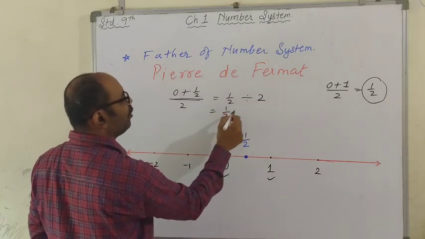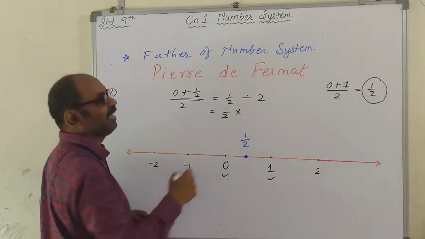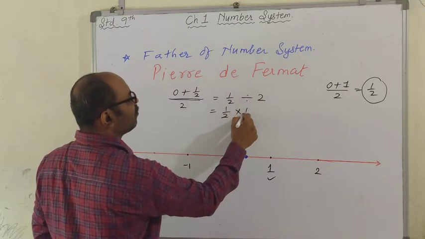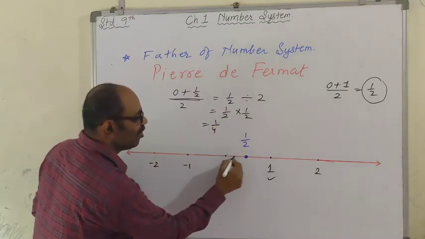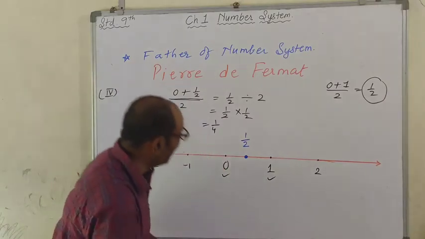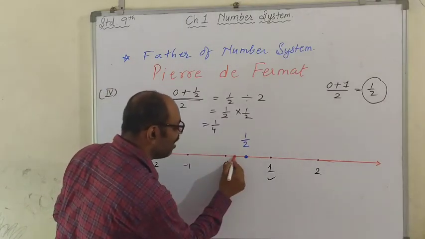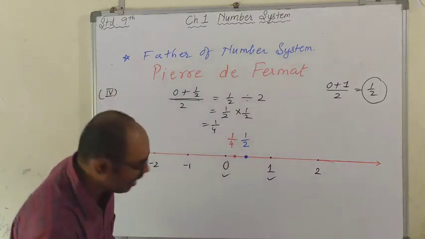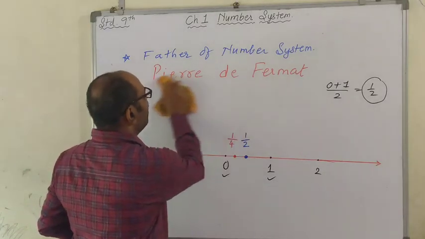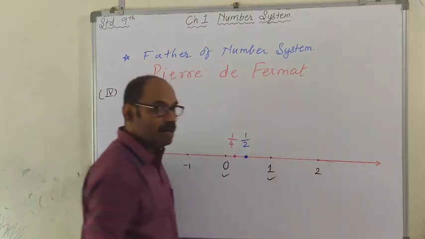Now this is 1 upon 2, converting division into multiplication. So the inverse of 2 is 1 upon 2. That gives me 1 times 1 is 1, 2 times 2 is 4. So children, here is another number, and that is 1 upon 4. Did you get it? Alright.